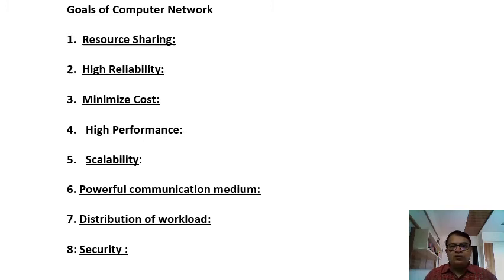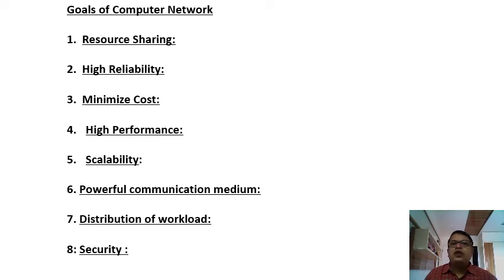For example, I am going to consider a bank example. Again, a bank is a computerized one. A number of counters are there, and across all the counters we have a distribution of workload. One particular counter is going to accept money or give money to the customers.